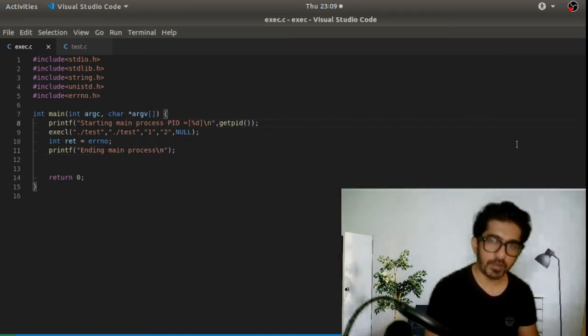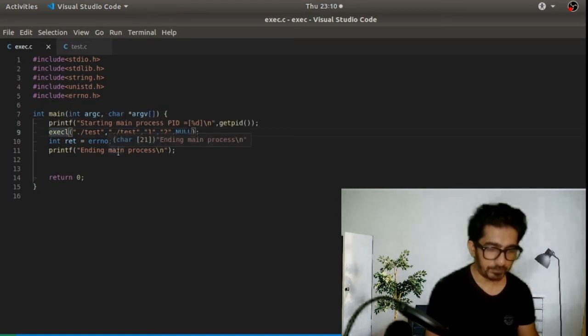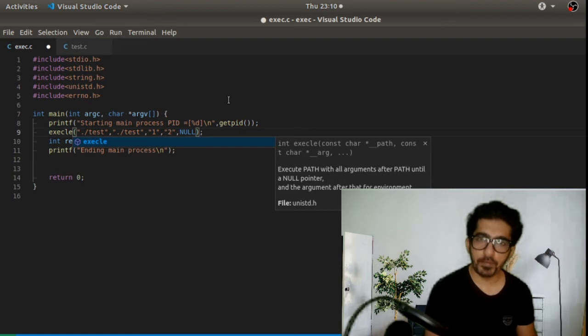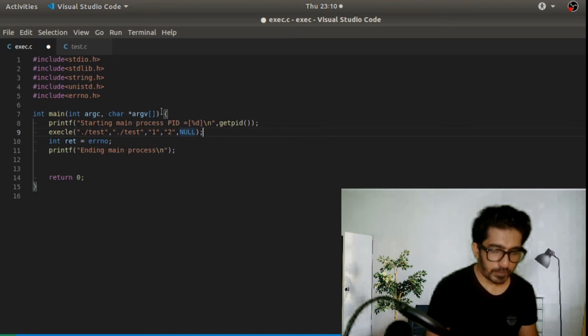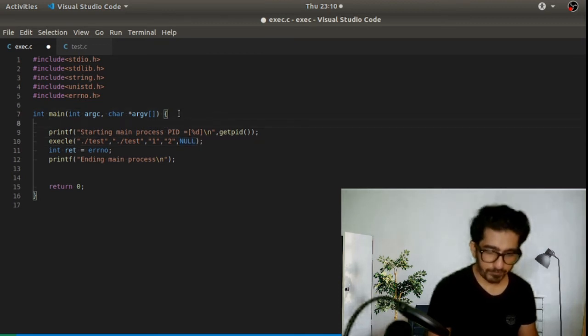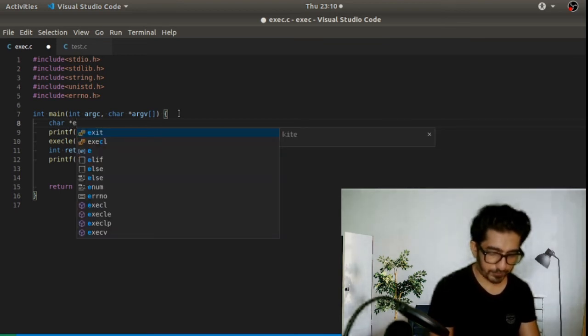Let's try one more flavor of this exec call, that is execle, which takes the environment variable, that is the customized environment variable that we want to send to our test binary. We need one environment variable, which we can define as an array of strings.